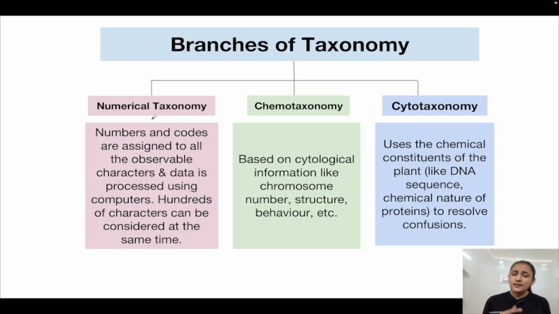Now certain difficulties are still not resolved, even after the phylogenetic system is taken into consideration, because fossil remains are not always available.